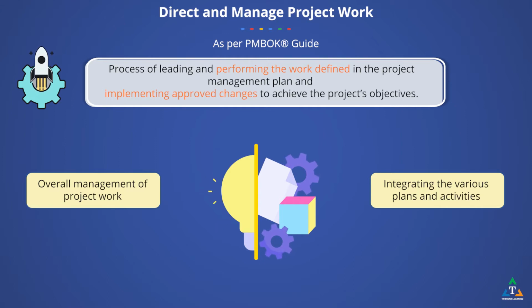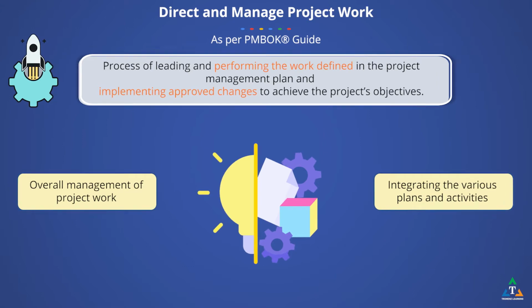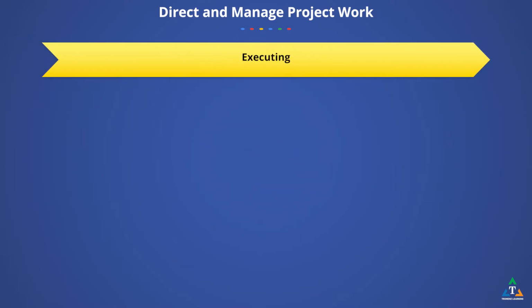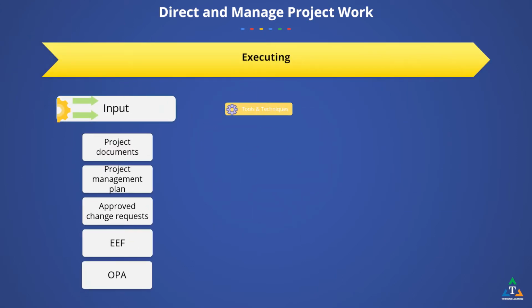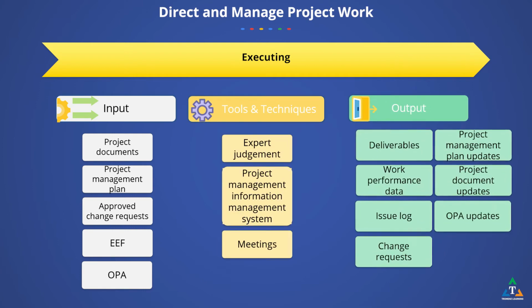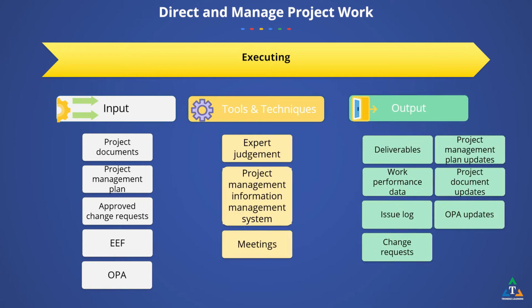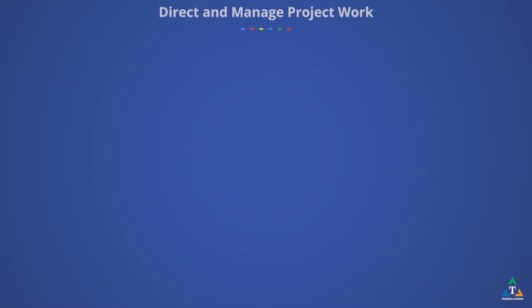During this process, you will also be implementing approved changes to the project management plan. The process of getting changes approved is in the monitoring and controlling process group. After the changes are approved, they are implemented in this process. The PMBOK guide identifies the following inputs, tools and techniques, and outputs for this process. In the next screen, we will discuss the inputs to this process.